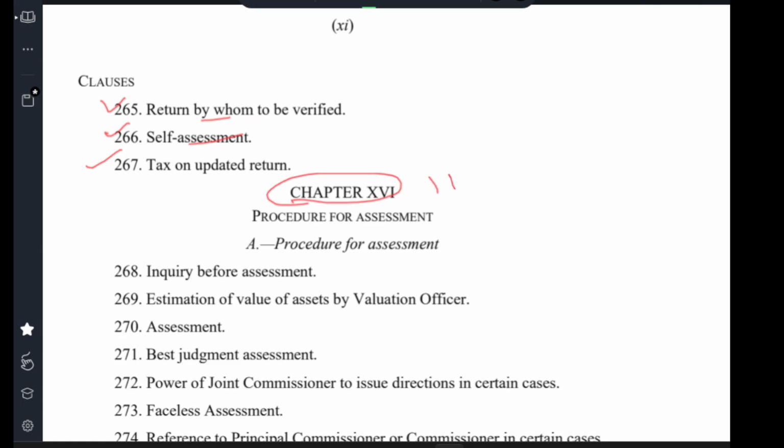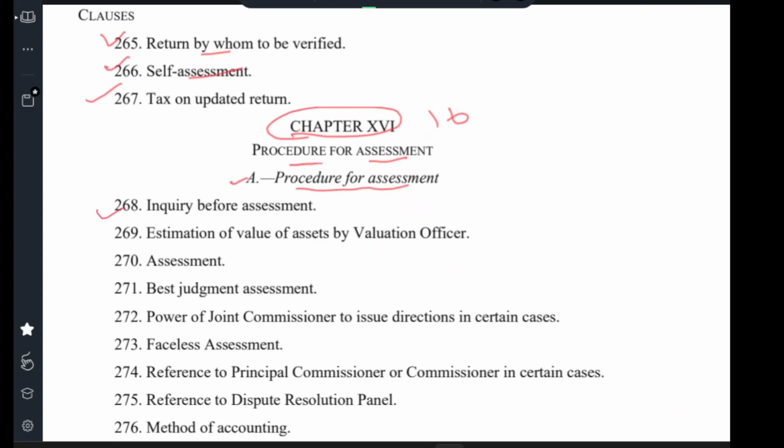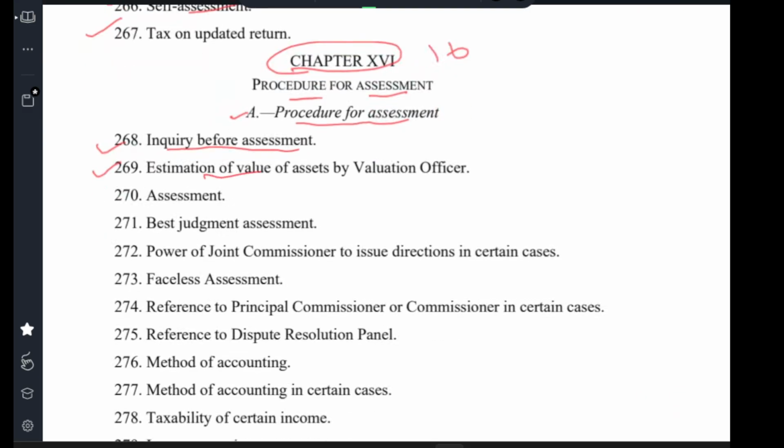Chapter 16 Procedure for Assessment. A. Procedure for assessment. Clause 268 Inquiry before assessment. Clause 269 Estimation of value of asset by valuation officer. Clause 270 Assessment. Clause 271 Best judgment assessment. Clause 272 Power of joint commissioner to issue direction in certain cases. Clause 273 Faceless assessment. Clause 274 Reference to principal commissioner or commissioner in certain cases.